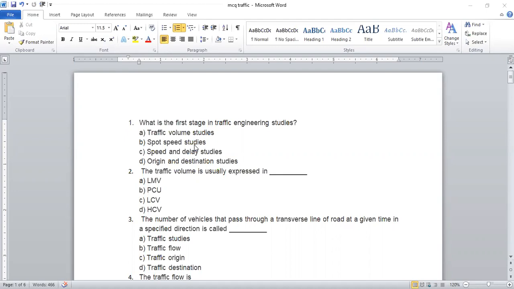The answer is A, traffic volume studies.